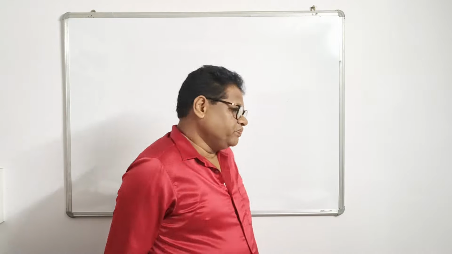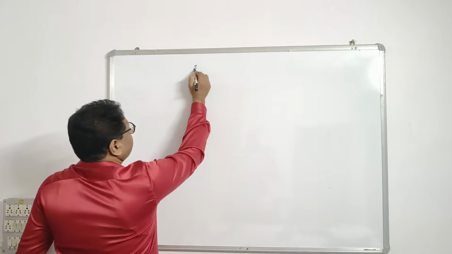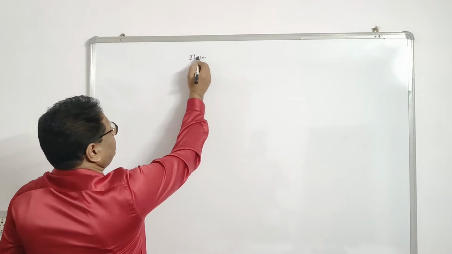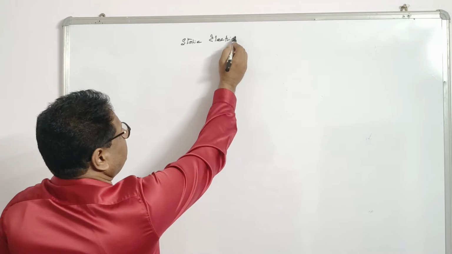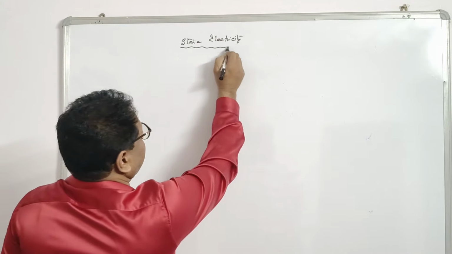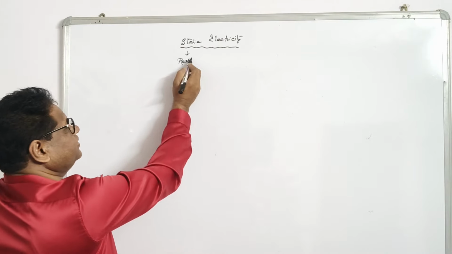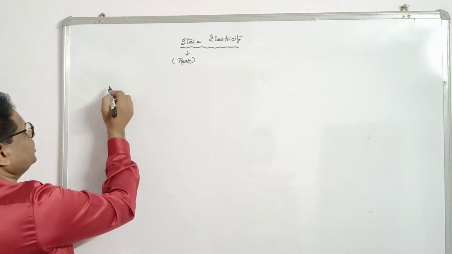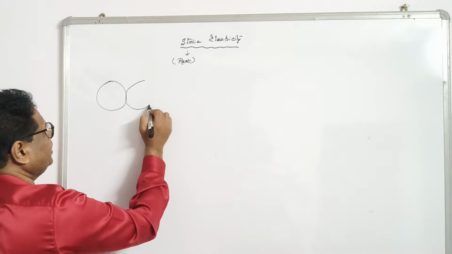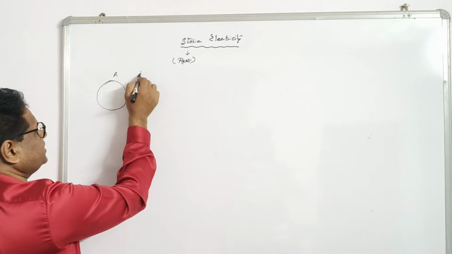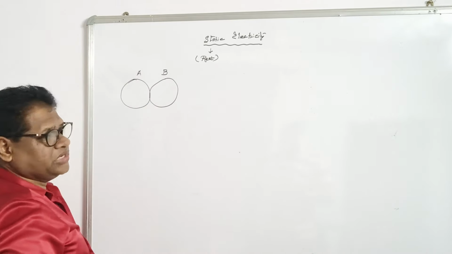Right now we are going to start the topic, static electricity. This is the electricity due to rest, because the word static means rest. Clear? Now suppose A and B are two bodies which are rubbed with each other. That means the body A is in contact with B. Initially the two bodies are neutral.